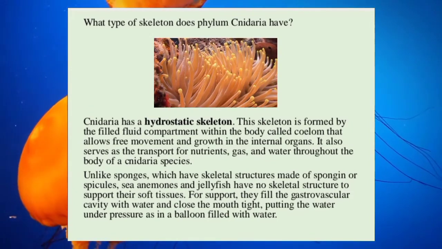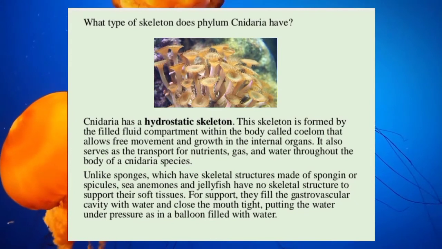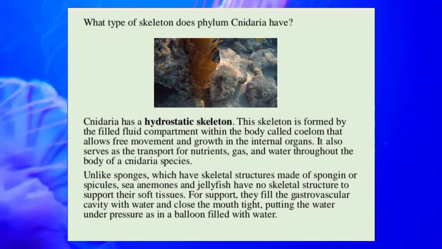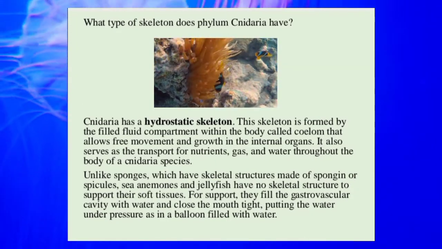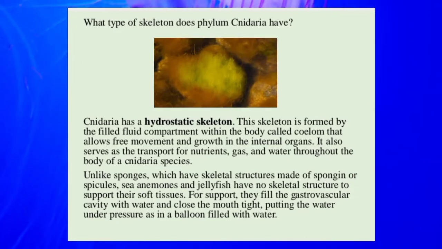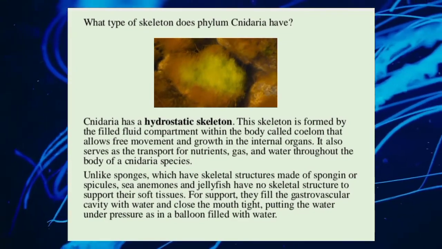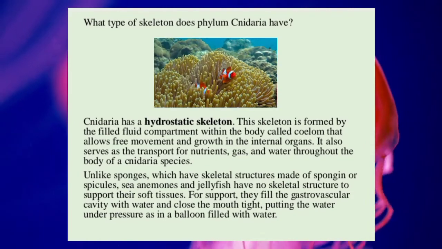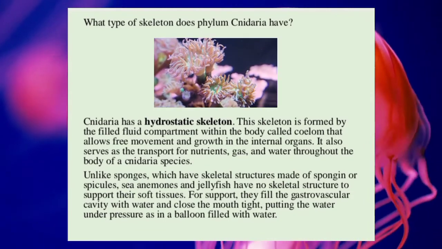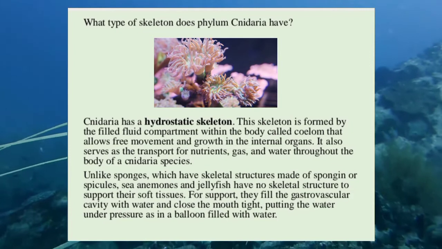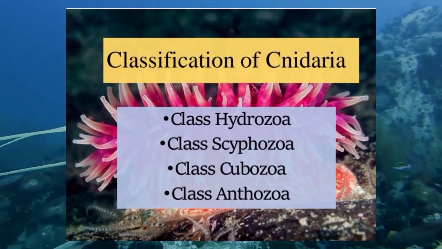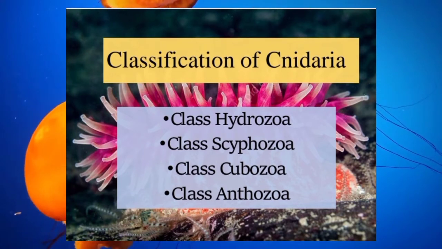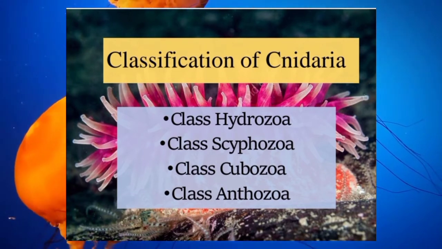Unlike sponges, which have skeletal structures made of spongin or spicules, sea anemones and jellyfish have no skeletal structures to support their soft tissues. They fill the gastrovascular cavity with water and close the mouth tight, putting the water under pressure as in a balloon filled with water. There are 4 classifications of Cnidaria: Class Hydrozoa, Class Scyphozoa, Class Cubozoa, and Class Anthozoa.